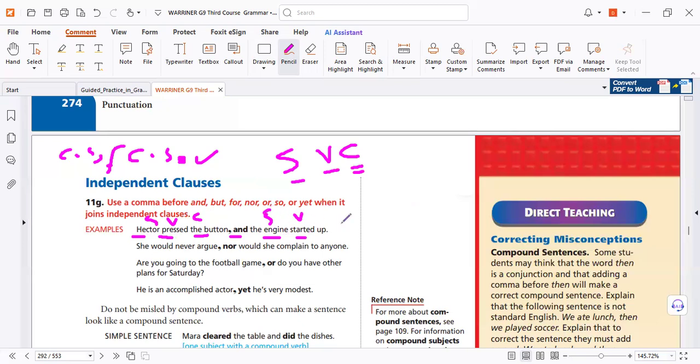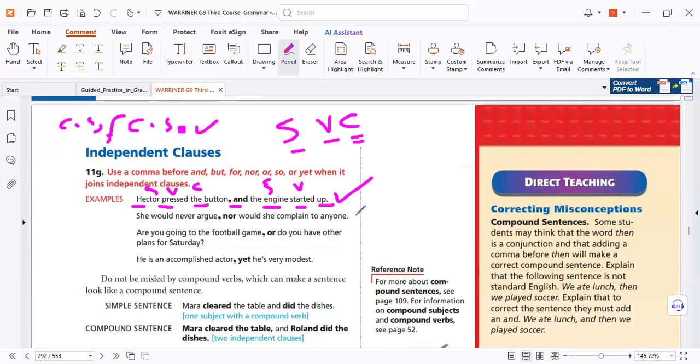Now we don't have a complement. Why? Because sometimes the verb does not need an object to complete the meaning. This is a trap. Yes, engine starts up. It does not need an object. Why? Because grammatically the verb does not need an object, because it is an intransitive verb. So don't be surprised. So it's correct, so we can use a full stop. Here again, fanboys, as you know. And you know, yet means however, contrast.